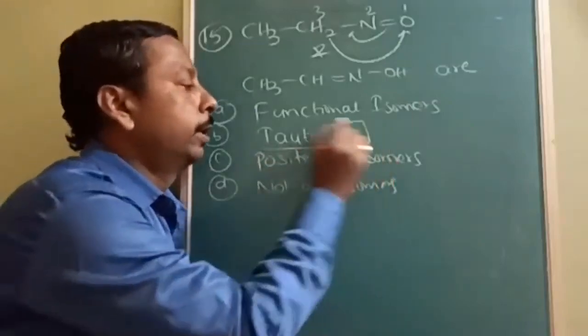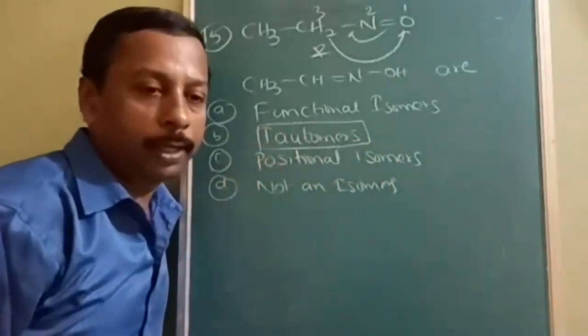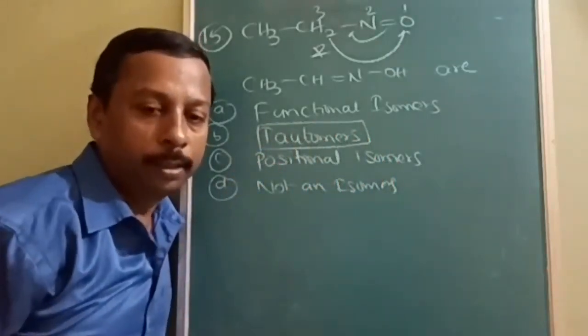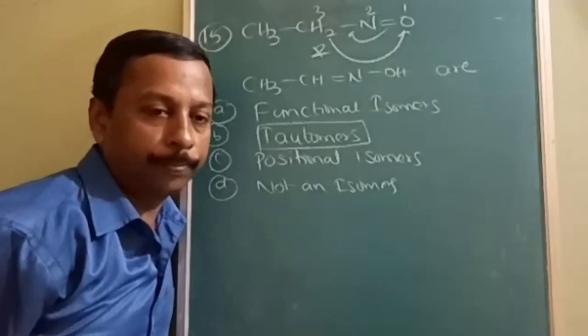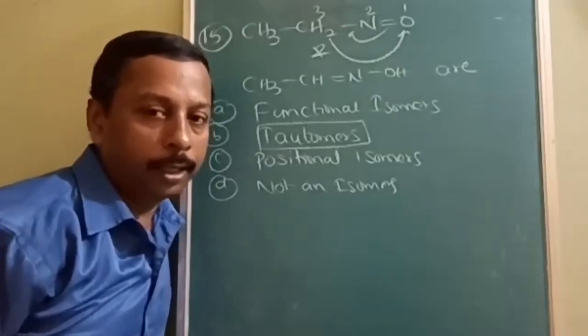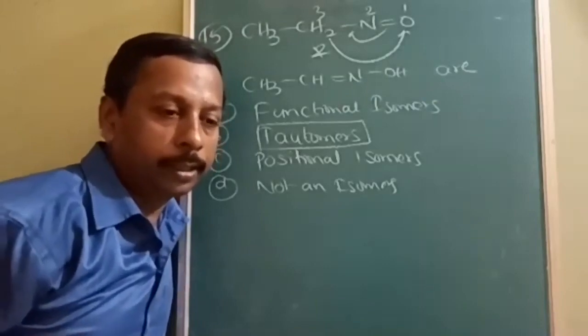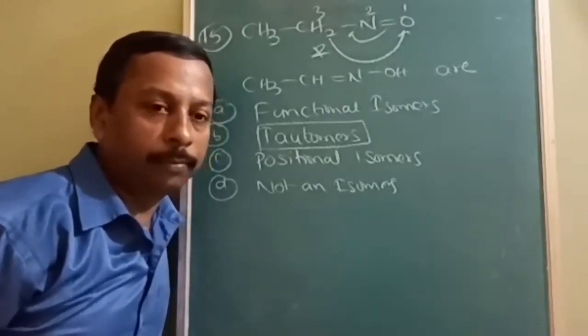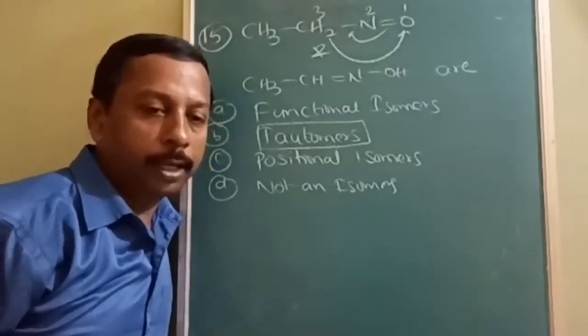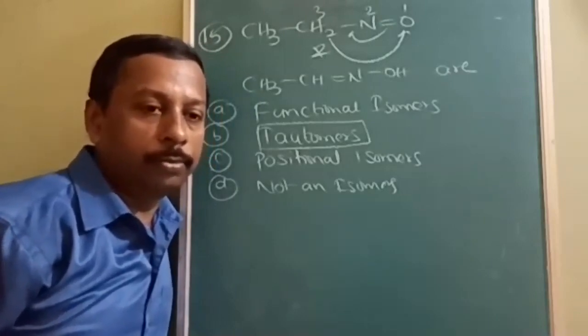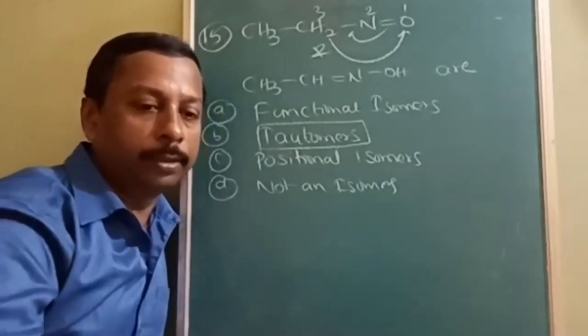Whenever there are two types of tautomers, 1-3 system and 1-2 system, the triad system and the dyad system. It belongs to which? Triad system. If the migration is from 1-3, it is called a triad system. If the migration is from 1-2, then it is called a dyad system. So it belongs to the triad system of tautomerism.